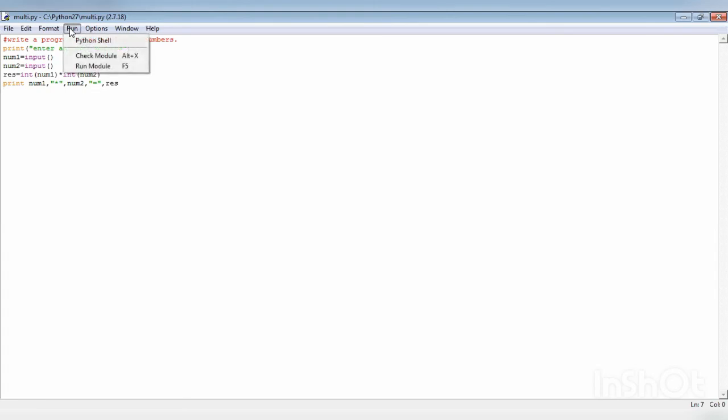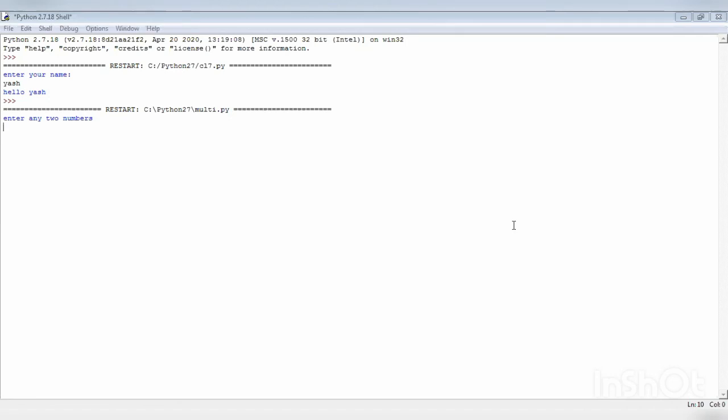Go to run module. Okay. And you have to save. So here, enter two numbers. Let's say I'm entering 6. Then let's say 5. So see here, 5 into 6, 5 * 6 is 30. It is printing the output now.